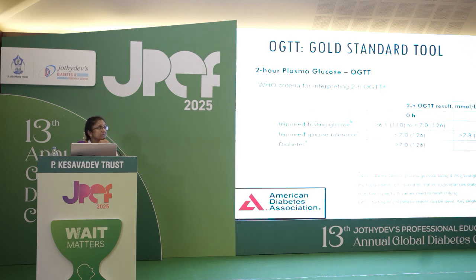So what is impaired fasting glucose? Impaired fasting glucose is one when you have a level between 110 and 126, less than 126, and at the end of 2 hours of OGTT less than 140. That is impaired fasting glucose. And impaired glucose tolerance is one when your fasting is less than 126 and the 2 hour is between 140 and 200. And to make a diagnosis of diabetes, fasting or 0 hour is more than 126, and postprandial or 2 hour is 200.